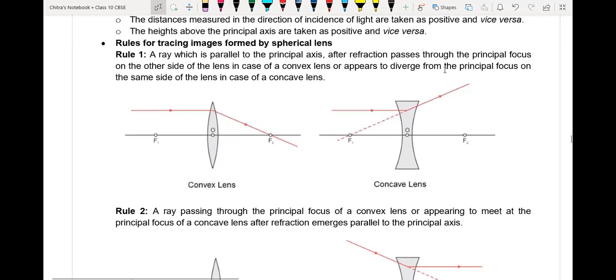Now the rules. When a light ray is incident on the lens parallel to the principal axis, after refraction it passes through the principal focus, that particular point on the principal axis. In the case of a concave lens also, when a light ray is incident parallel to the principal axis, since it is a diverging lens it will diverge the light. But if you draw back that light, you will see that the light appears to be coming from that focus.